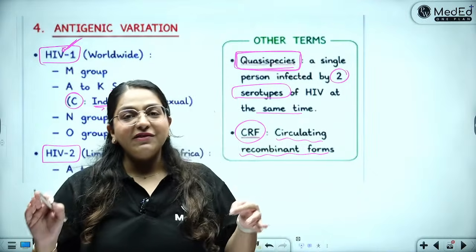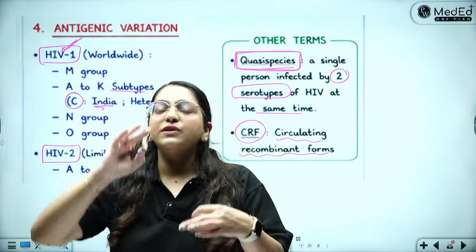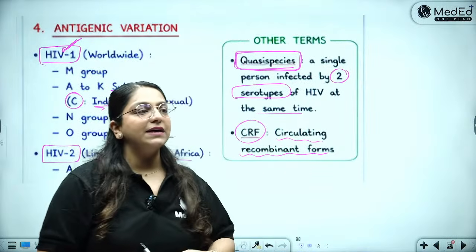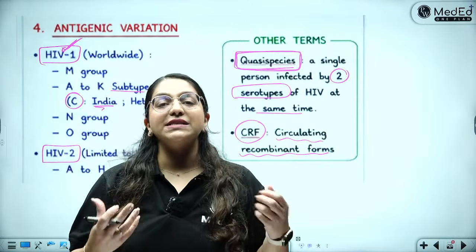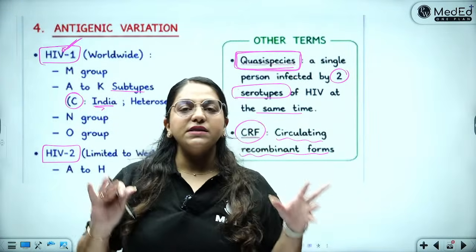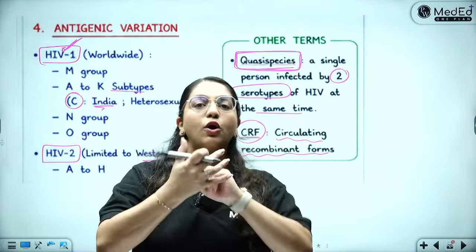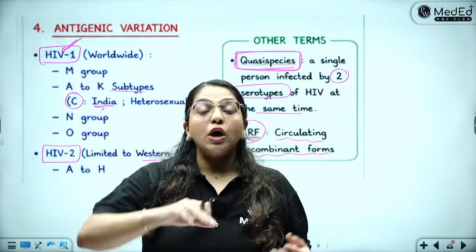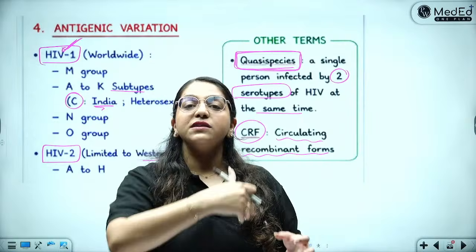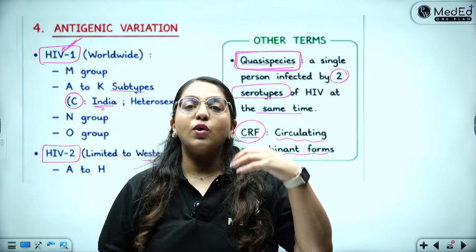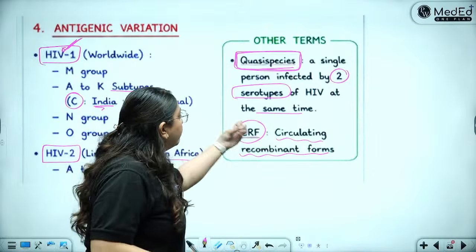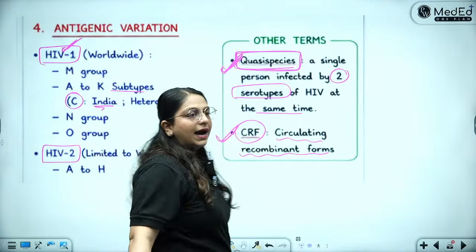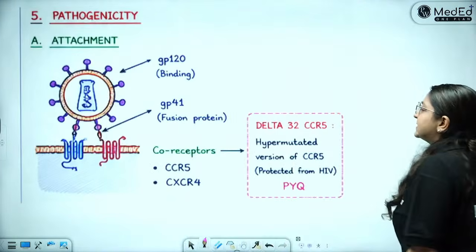So of course, the HIV virus has two major groups, subgroups and further serotypes. Whenever a single person gets infected with two serotypes, that is called quasi-species, and inside that same person these two serotypes can recombine and make a recombinant form. Now this person is infecting other people with this recombinant form. So now this new recombinant subtype is circulating in the environment. So I call that circulating recombinant form. Okay? So remember the two important words, quasi-species and circulating recombinant form or CRF.